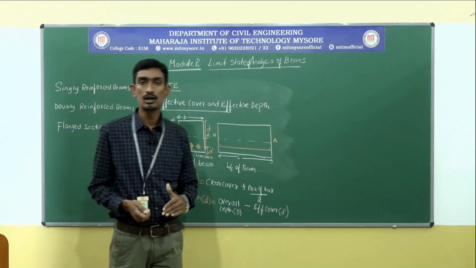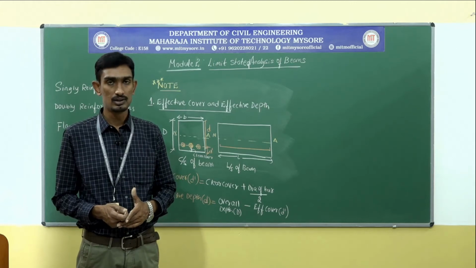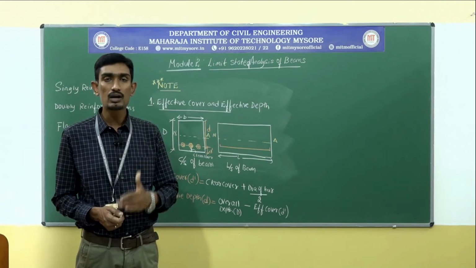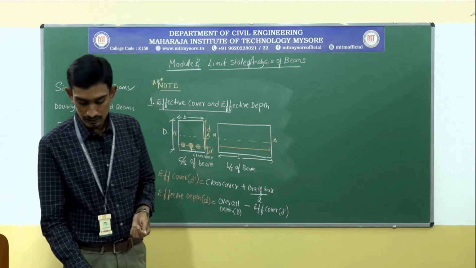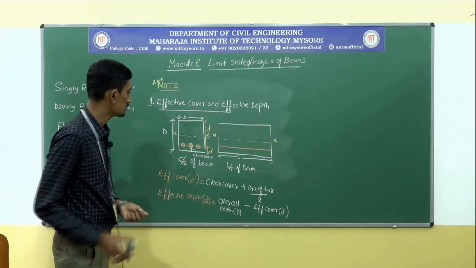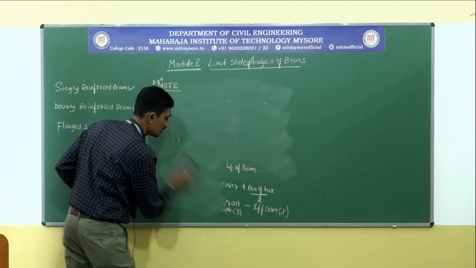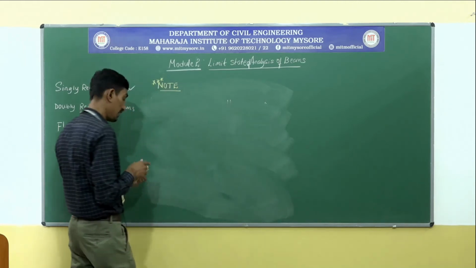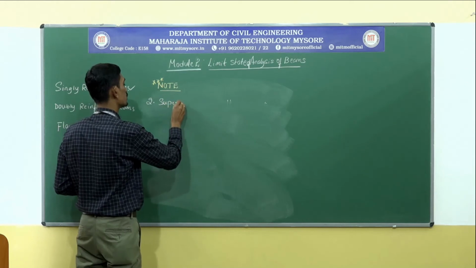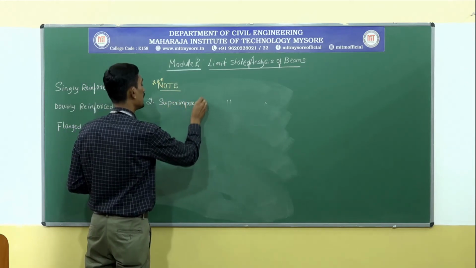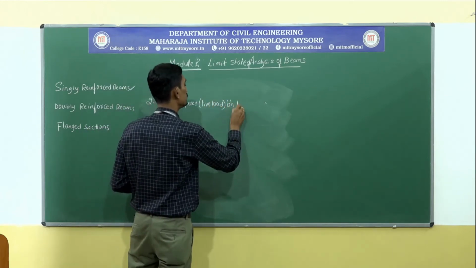So this is regarding effective cover and effective depth. I have explained how to calculate effective cover and effective depth in the beam. These are the things you require while doing the analysis. Is it clear? Okay, and the next concept we need to know is to calculate the superimposed loads on various types of beam, or I can say live load on the beam.